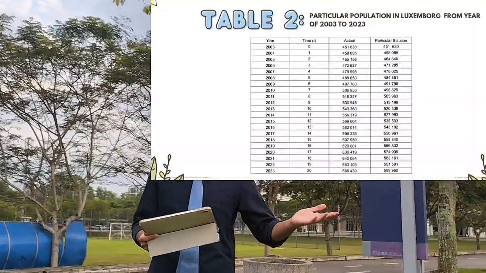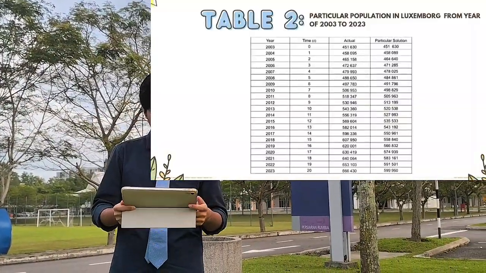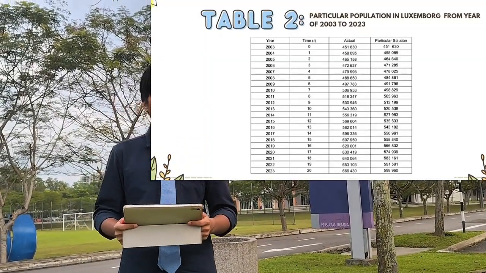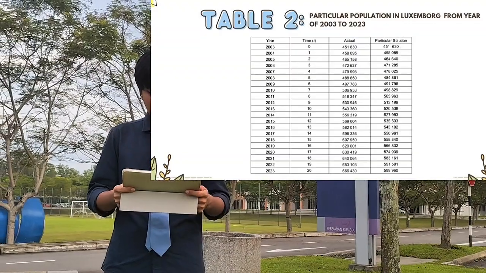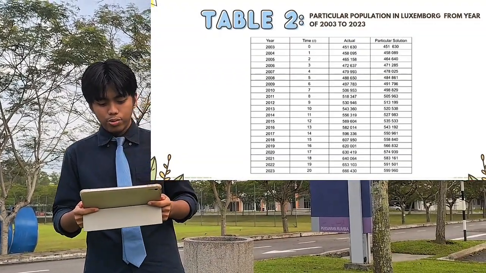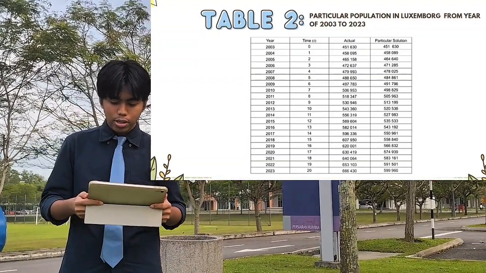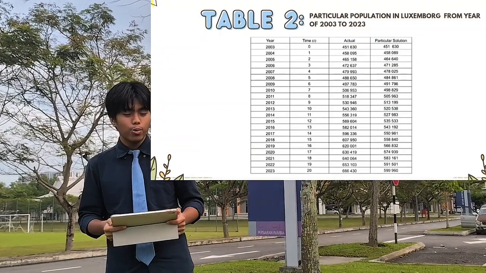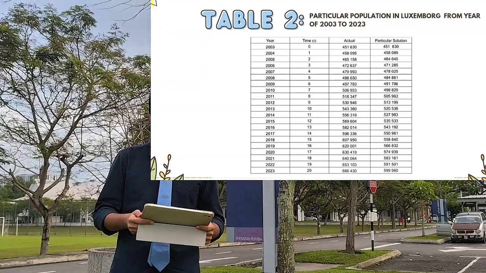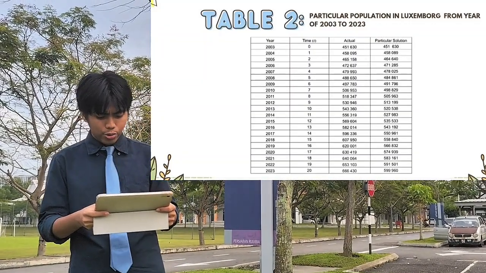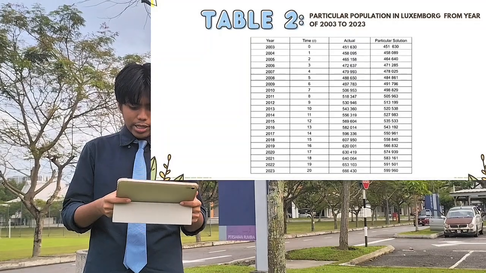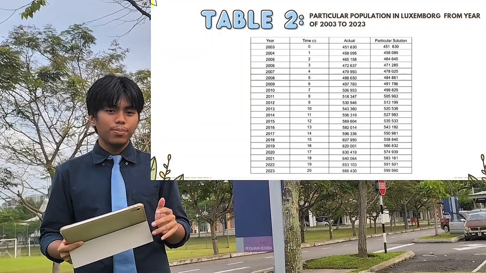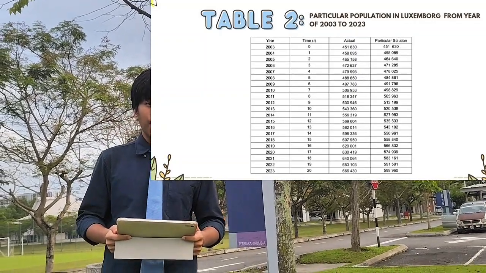This is Table 2 for the population of Luxembourg using the Malthusian model. In Table 2, in 2003, the population is 451,630, which is the same as the actual population, and by 2023 it is 599,960, which is a little bit off from the actual population.